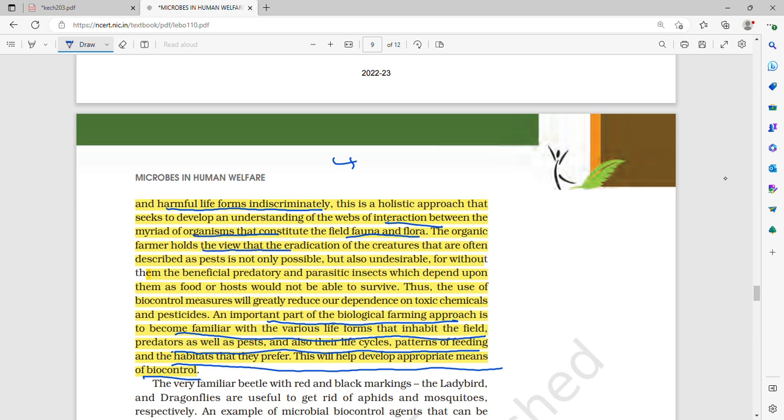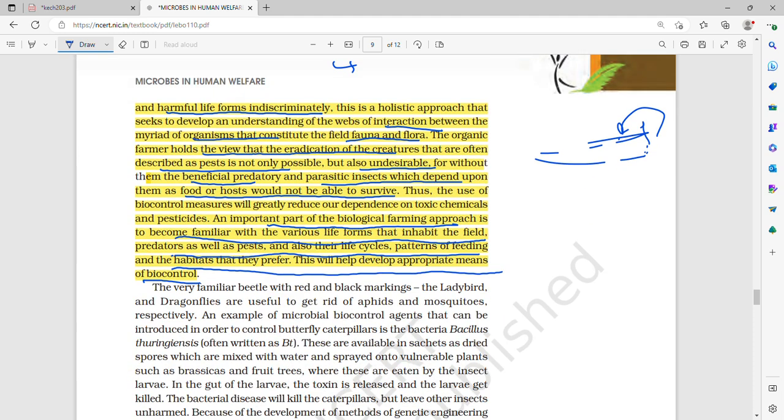The organic farmer holds the view that the eradication of the creatures that are often described as pests is not only impossible but also undesirable, for without them the beneficial predatory and parasitic insects which depend upon them as food or host would not be able to survive. If you eradicate one insect completely, then the bigger organism which used to feed on those insects will no longer have them. Thus, the use of biocontrol measures will greatly reduce our dependence on toxic chemicals and pesticides.